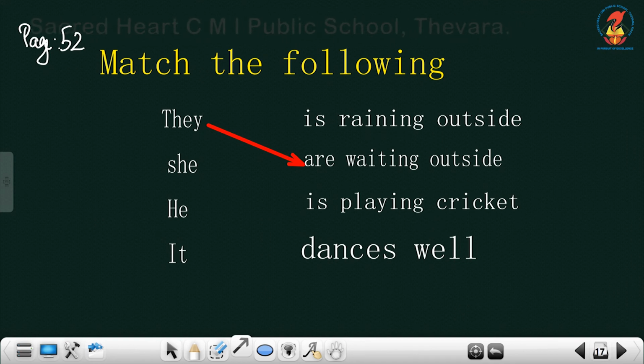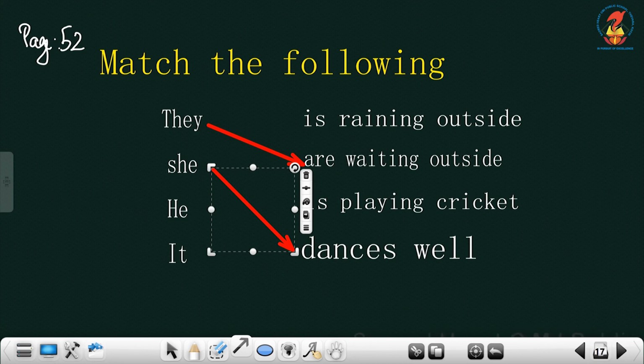Then comes she. She means singular. It can be is. Two are there. But we do not say she is raining outside. Usually we say boys are playing cricket, isn't it? So, the appropriate one will be she dances well. And he is playing cricket.